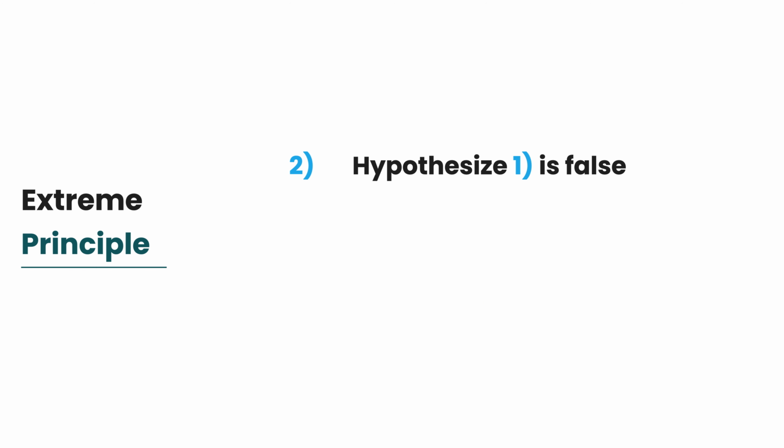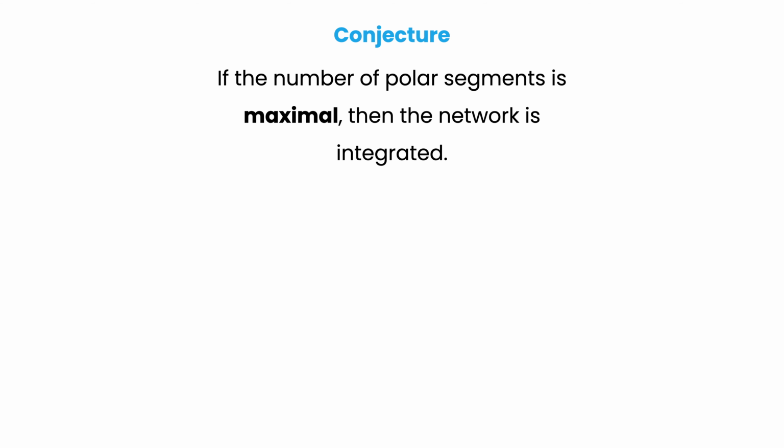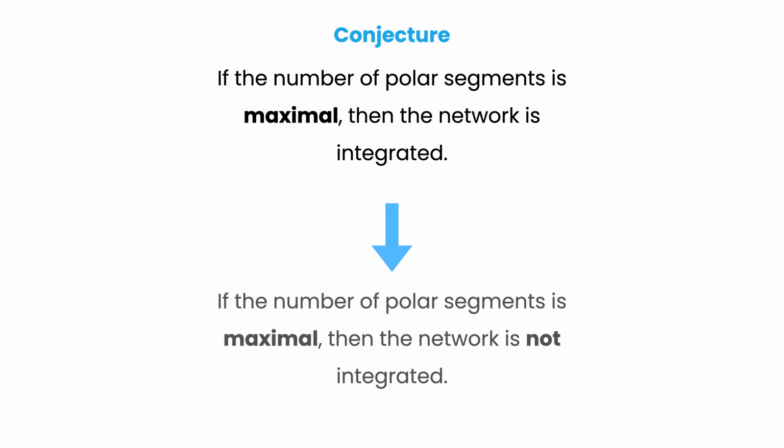Hypothesize the conjecture is false. When an if-then implication is false, the truth table explains that clearly. When the conditional from P to Q is false, although counterintuitive, it is false when the consequent is false too. If you find some concepts unfamiliar, don't worry, I will make another video where I will explain these things in more detail. Now, let's restate the conjecture and hypothesize that this is false. If this is false, the following statement will be true.